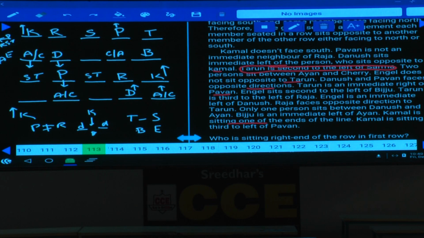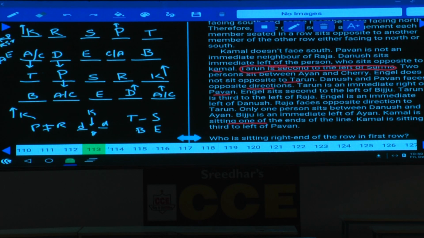And in the next case, S is opposite to E. Similarly here also Tarun is opposite to B. Then Tarun is an immediate right of Pawan, so Tarun must be at this place. If Tarun is here and B is here, then S will be at this place. If S is here, then E will be here. Done with this? S and E are opposite.